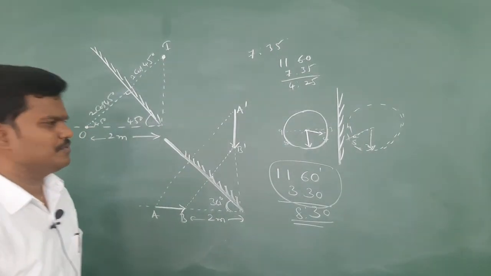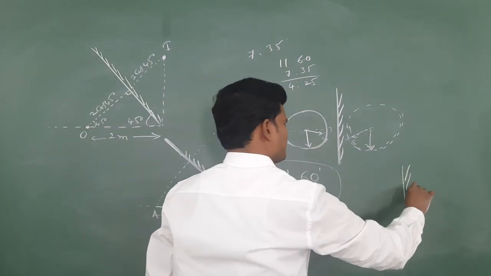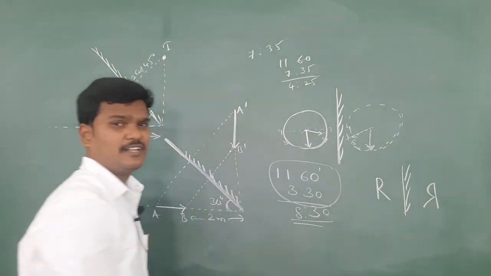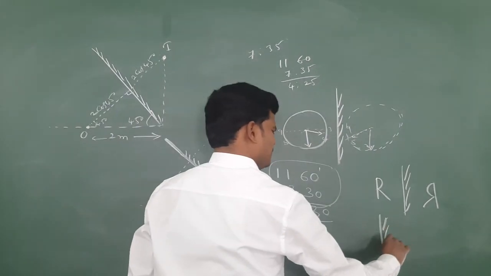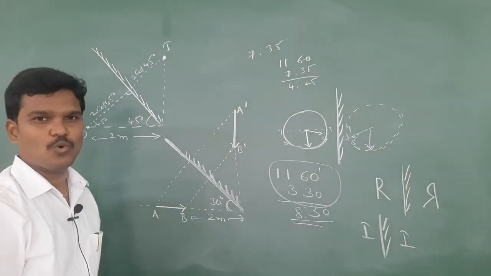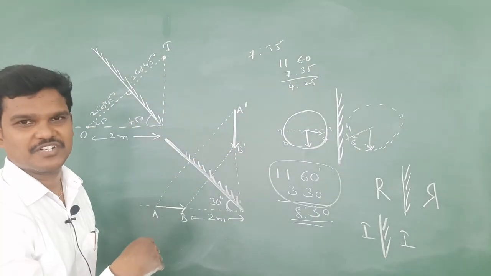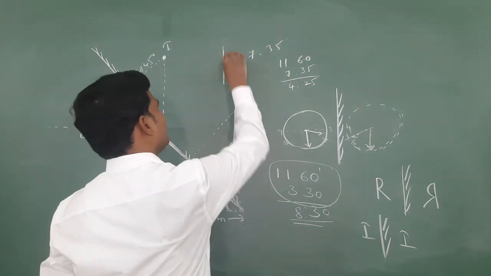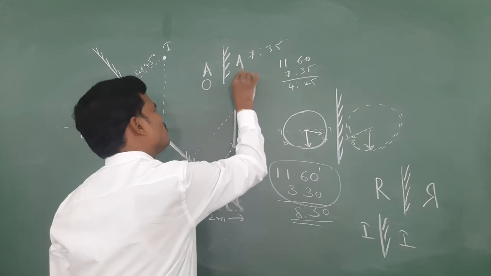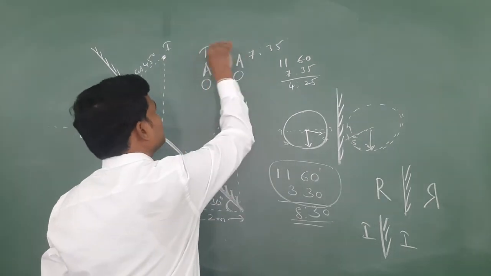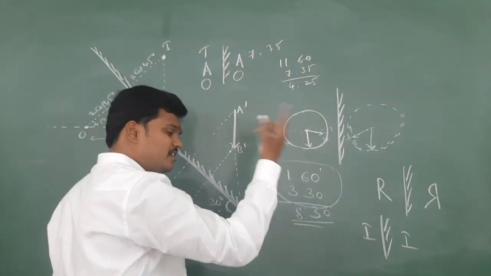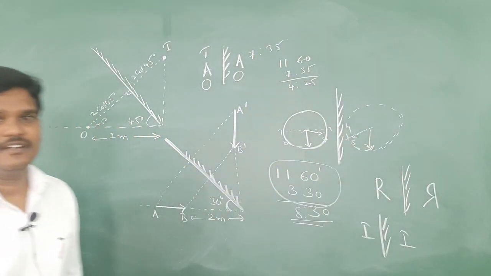So if you place any letter, it will be reversed. For nearly 11 letters, you are going to see the same nature of image. I, O. If you place P, it will be reversed. If you place A, see, simple things I am going to start, A becomes A. If I place O, O becomes O. If I place T, T becomes T. H, H becomes H. But for all the remaining letters, left becomes right and right becomes left.